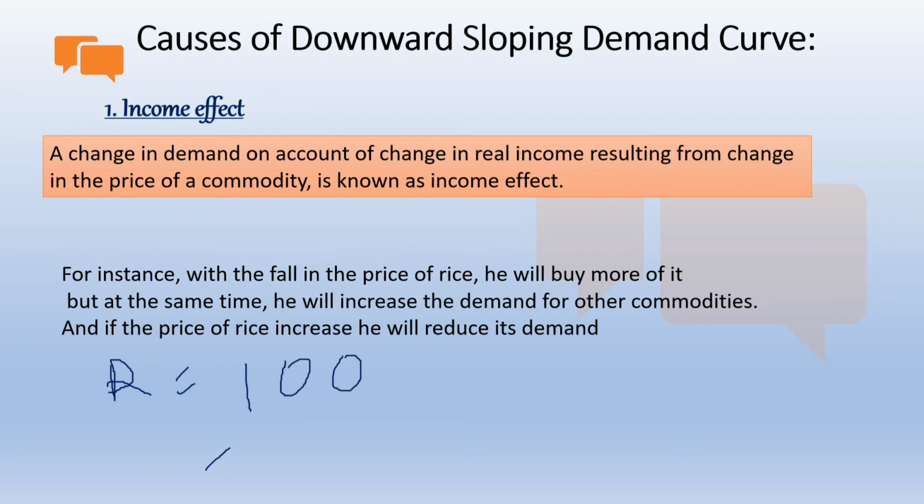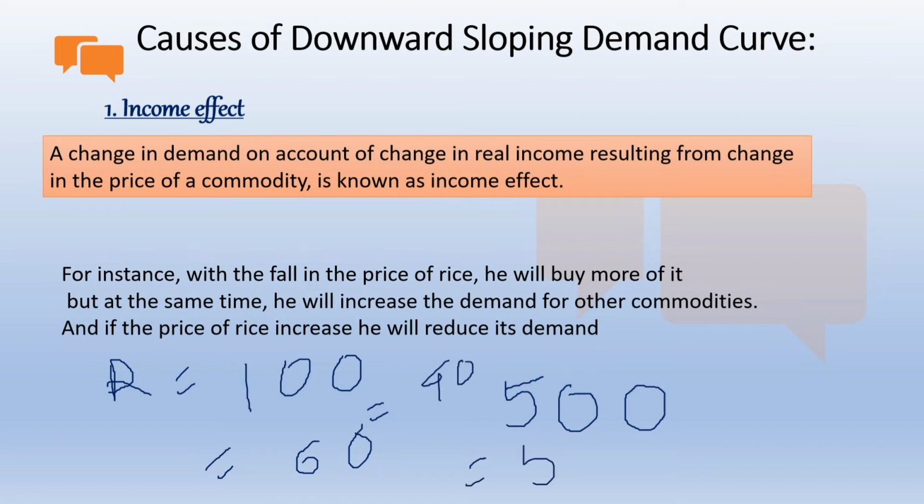Clear? Now the price reduced to 60. Now after spending all on my household things and other things, I save, let's say I am saving 500 rupees. I have to pay 40 rupees less. So my real income increases. That is, now I am saving 540 rupees. That's great. No? So either I can save this money or I will demand some other commodity as well. So basically, this is what we call income effect.